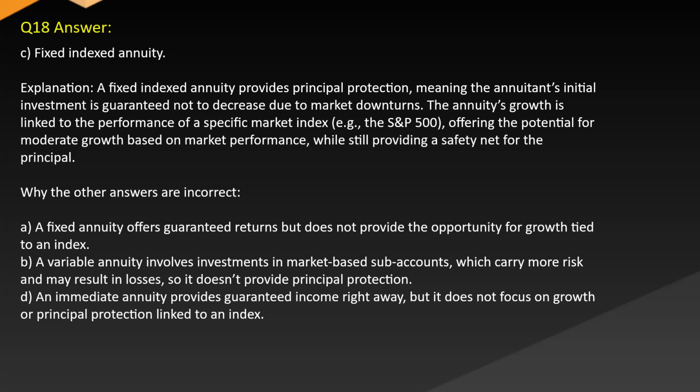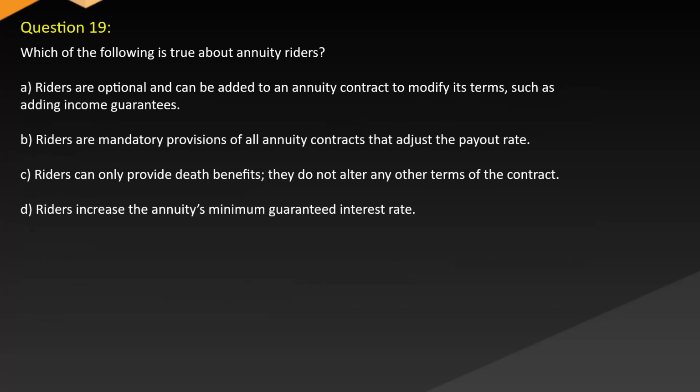Why the other answers are incorrect. A. A fixed annuity offers guaranteed returns but does not provide the opportunity for growth tied to an index. B. A variable annuity involves investments in market-based sub-accounts which carry more risk and may result in losses, so it doesn't provide principal protection. D. An immediate annuity provides guaranteed income right away, but it does not focus on growth or principal protection linked to an index. Question 19. Which of the following is true about annuity riders?